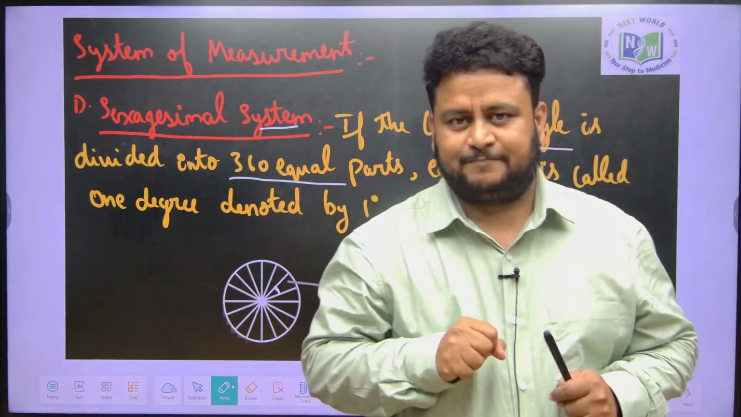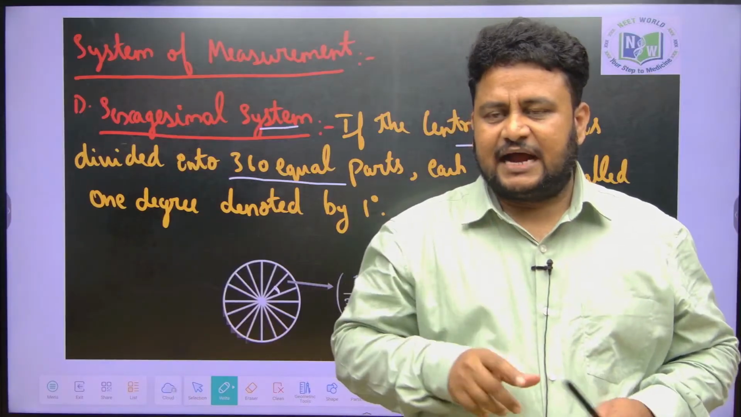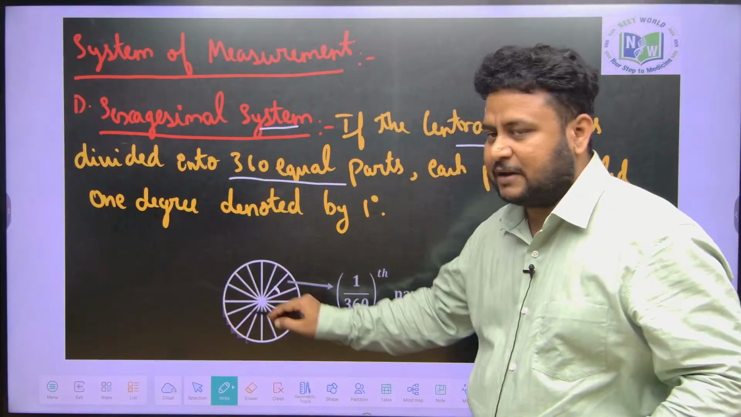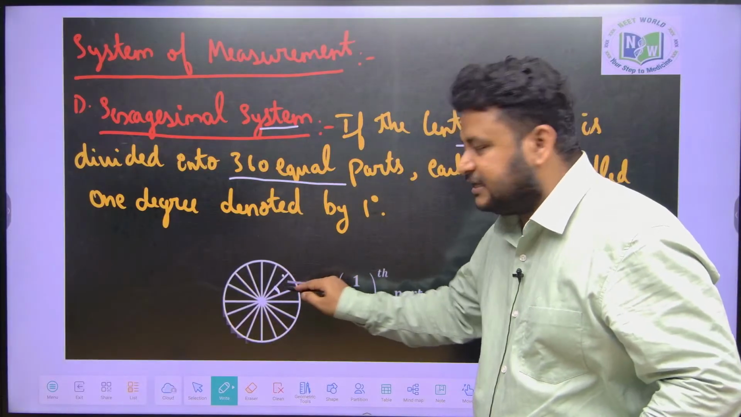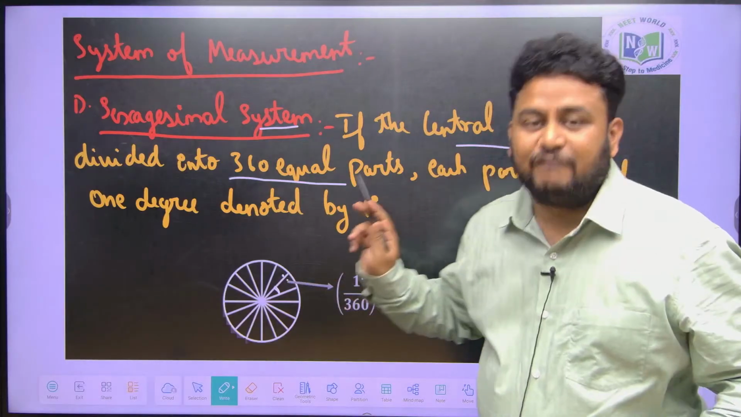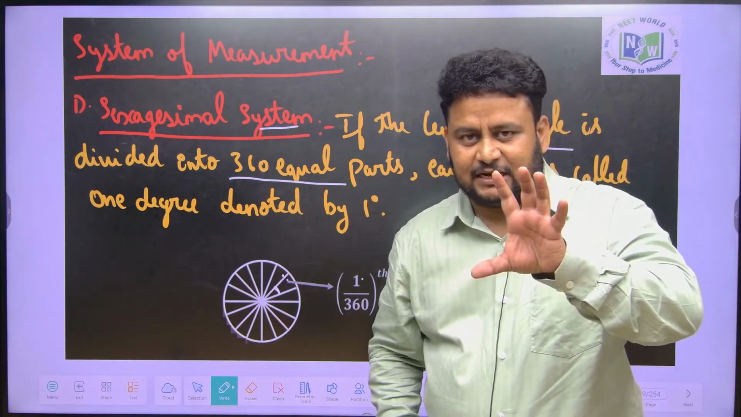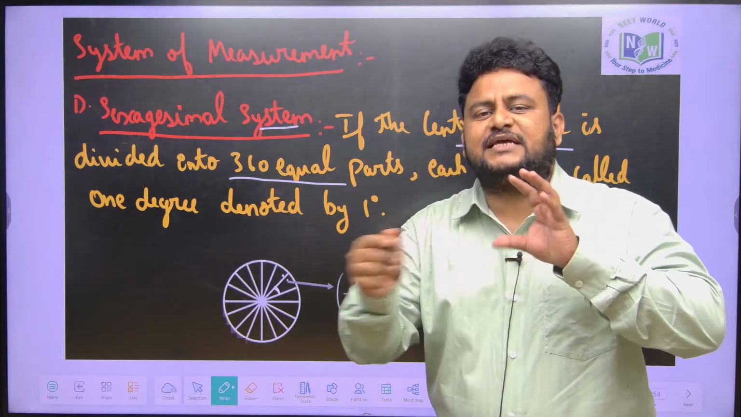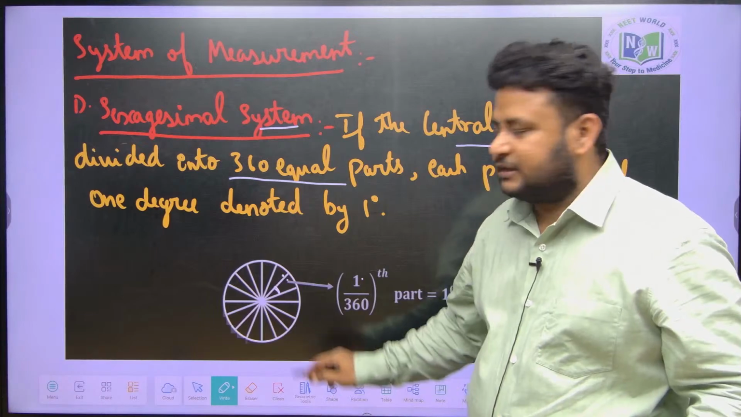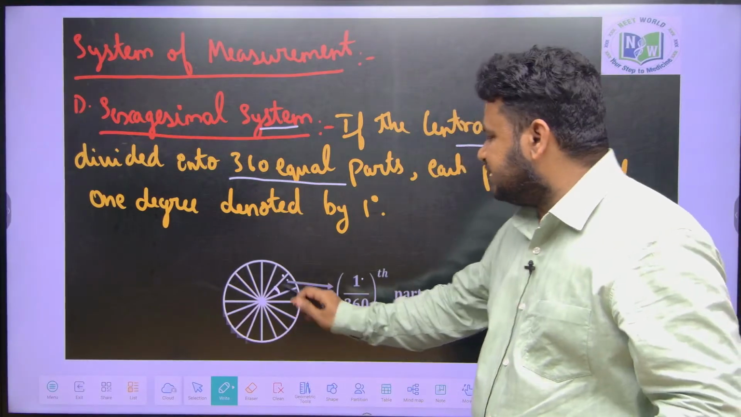If you take a circle and divide it into 360 equal parts, then each part, that is 1 by 360 of the circle, is called 1 degree. If you take a circle and divide it into 360 equal parts, each part passing through the diameter and also the center, then each part is called what?